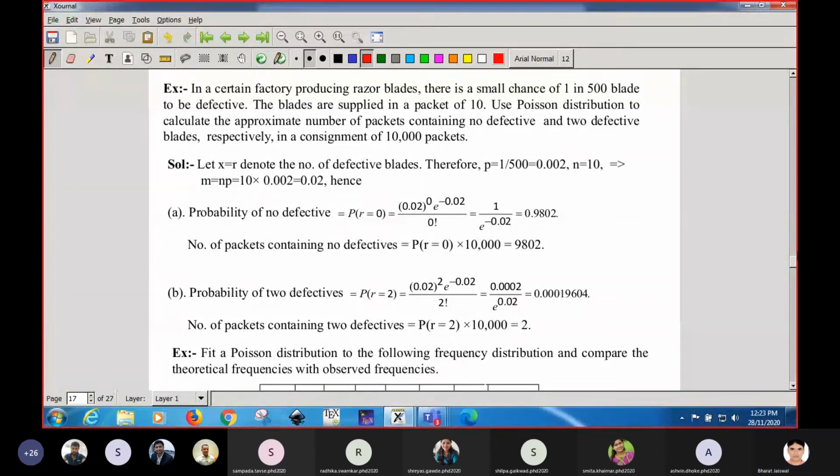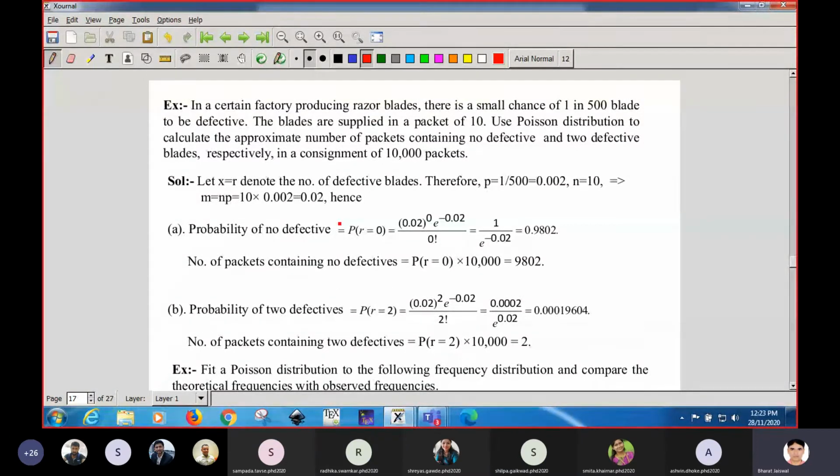Okay, so now let us do some questions on this. You have to look very carefully. It is a very interesting question, and this type of question is generally asked on Poisson distribution.